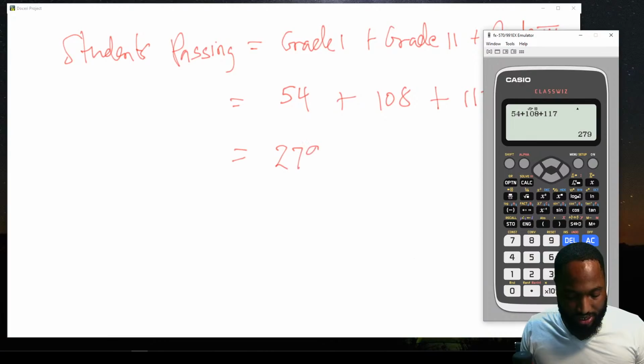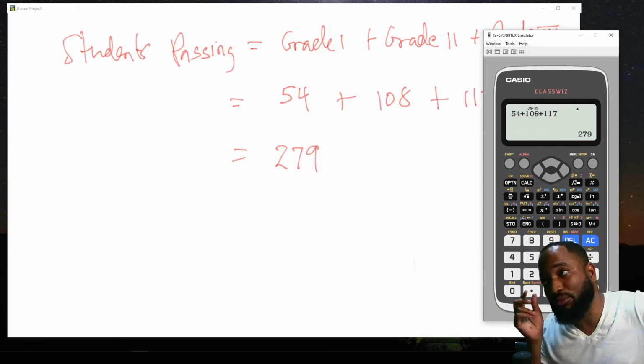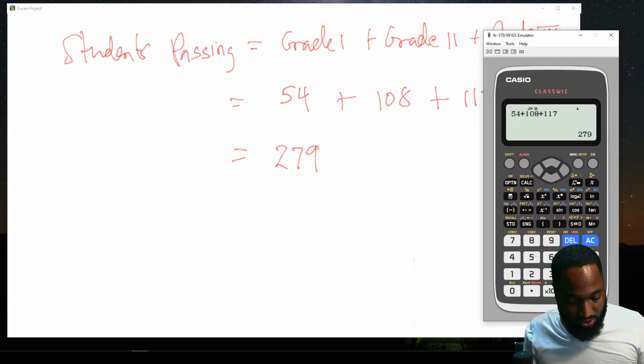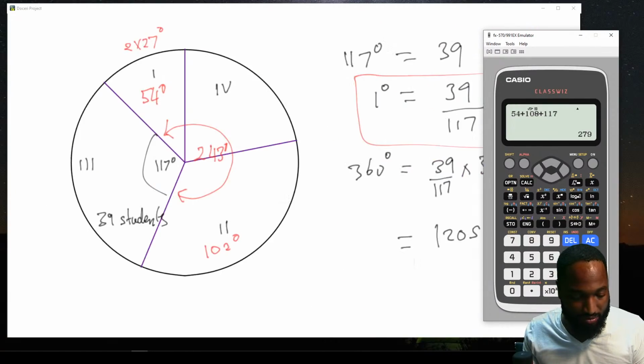279. You know what? I could have just... The fastest way to do this would have been to take the grade 4 and subtract it from the 360. Whatever. Therefore, number of students, remember, one student is equal to 39 divided by 117.